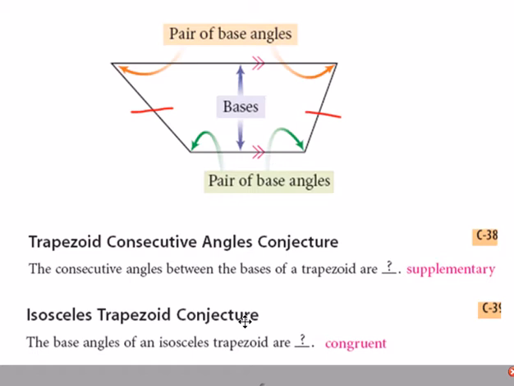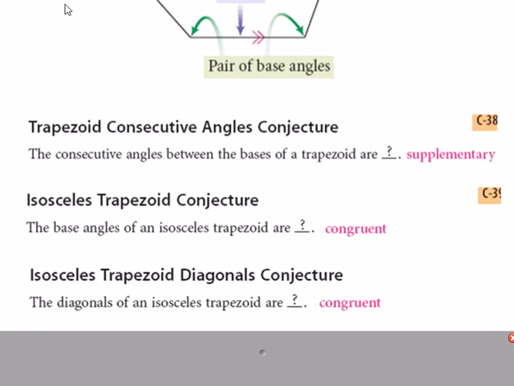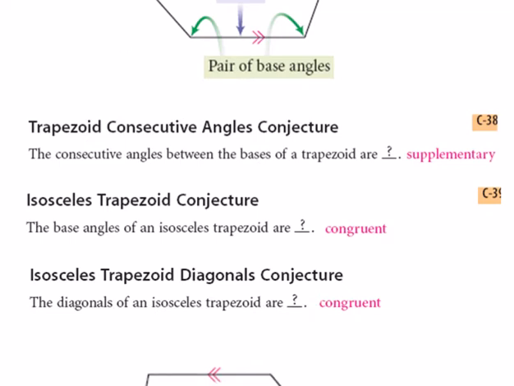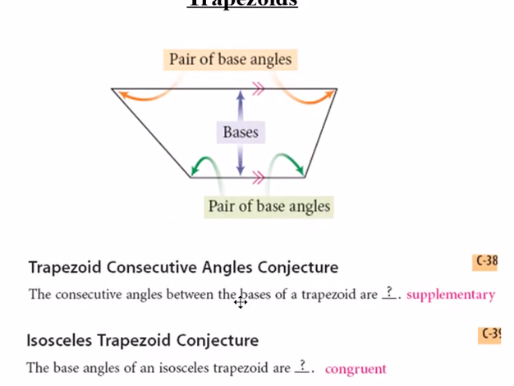If the legs are congruent, then you have an isosceles trapezoid. And the last property tells you that if you have an isosceles trapezoid, the diagonals are going to be congruent. They would be the same.